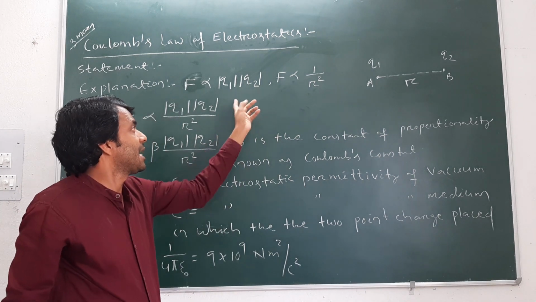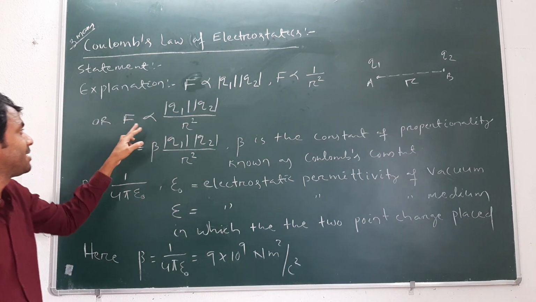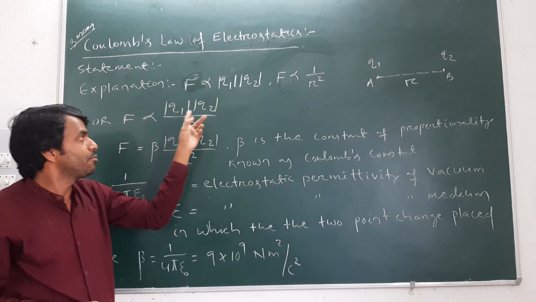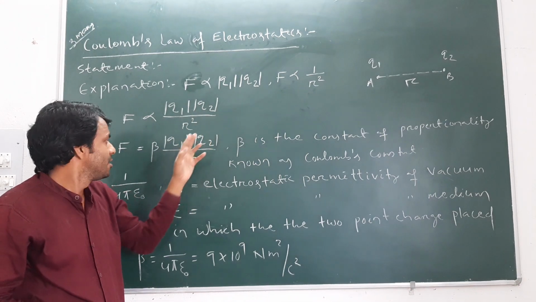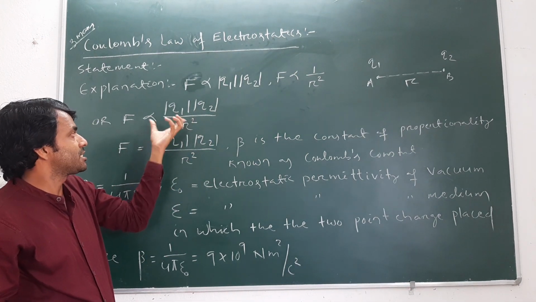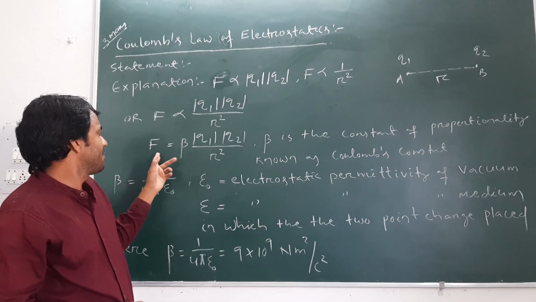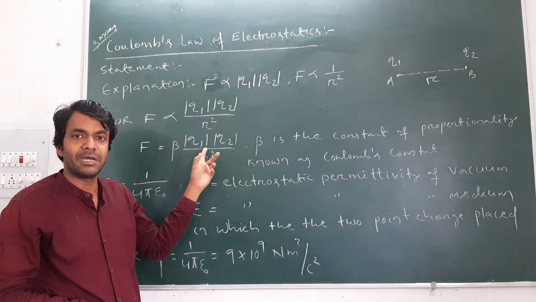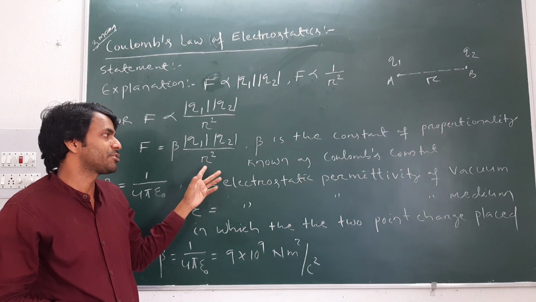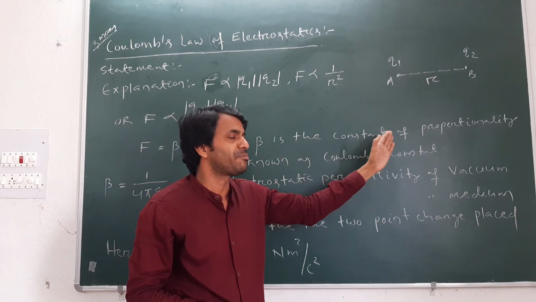Combining the two terms, F is proportional to q1 q2 by r square. Since they are proportional, there is a proportionality constant, here beta. F is equal to beta times magnitude of q1 times magnitude of q2 by r square, where beta is the constant of proportionality.